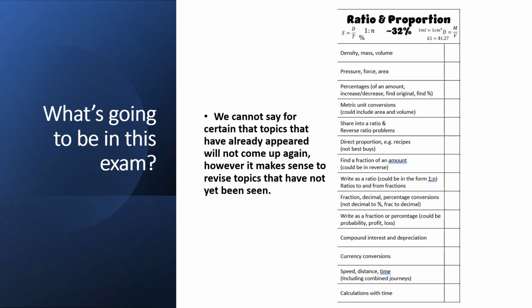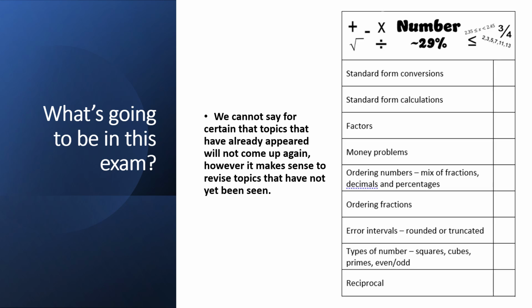So if we think about ratio and proportion here, there's lots of topics, and this is probably going to make up the biggest percentage of marks in this final paper. Thinking about these things that we know come up every year: percentage increase and decrease, right at the bottom there, calculations with time, topics come up time and time again. So ratio and proportion is going to be the biggest section of this paper. This is where I'd focus my revision. If there's things on this list you are not sure about, I would have a look at those to start my revision.